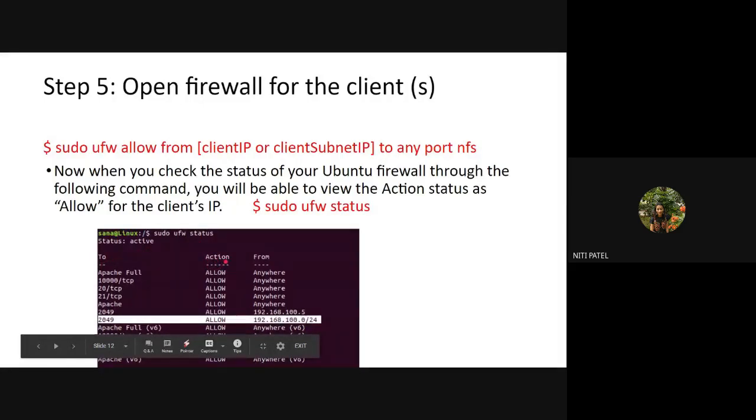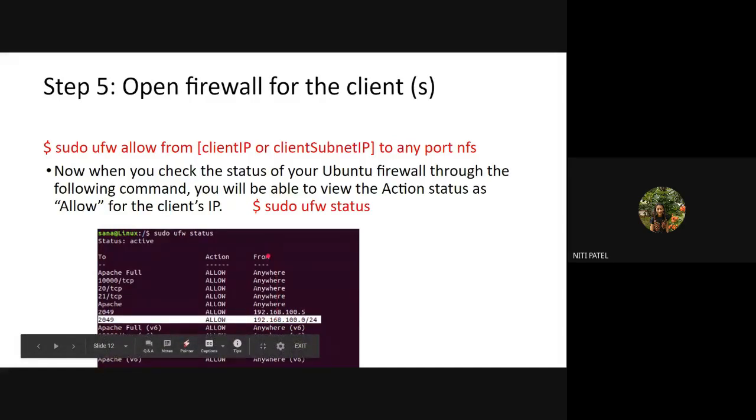Action is what type of action is there on that particular file. Action is allowed. Allow means you can download that file. If at all there is deny over here, which means what? You being a user are not allowed to download this file. And from where that file has come, it has come from this particular IP address.